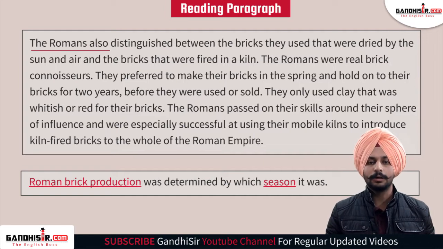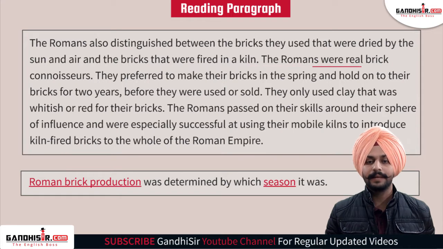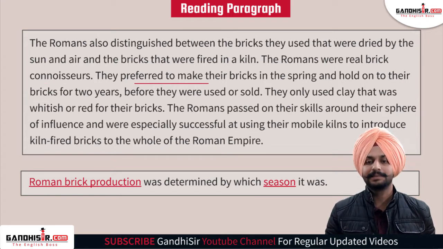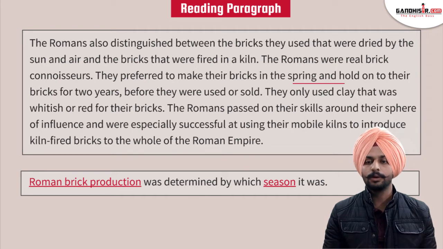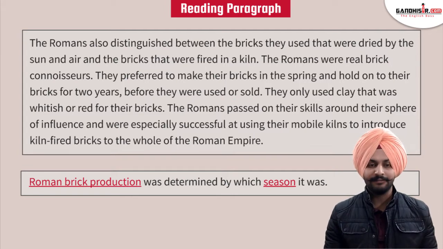The Romans also distinguished between the bricks they used that were dried up by the sun and the air, and the bricks they fired in the kiln. The Romans were real brick connoisseurs, which means they were the real brick experts. They preferred to make their bricks in the spring and hold on to their bricks for 2 years before they were used or sold. So here in this line we get the information we are looking for.